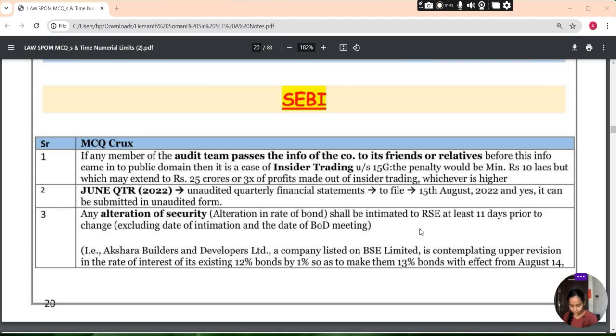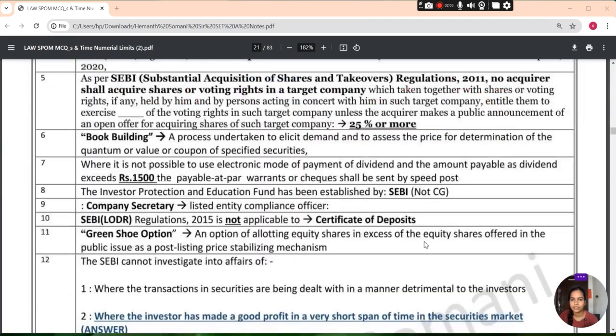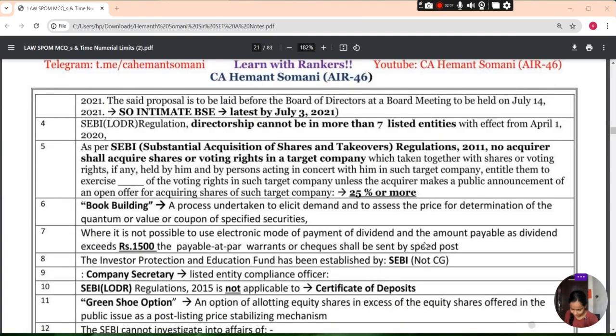Akshara Builders and Developers Limited, a company listed on BSE Limited, is contemplating the upper revision in the rate of interest to its existing 12% bond by 1%, so to make them 13% with effect from 14th August. The said proposal is to be laid before the board of directors at the meeting to be held on this. तो intimate करना होगा BSE को latest by the 3 July तक, at least 11 days prior to such a change.